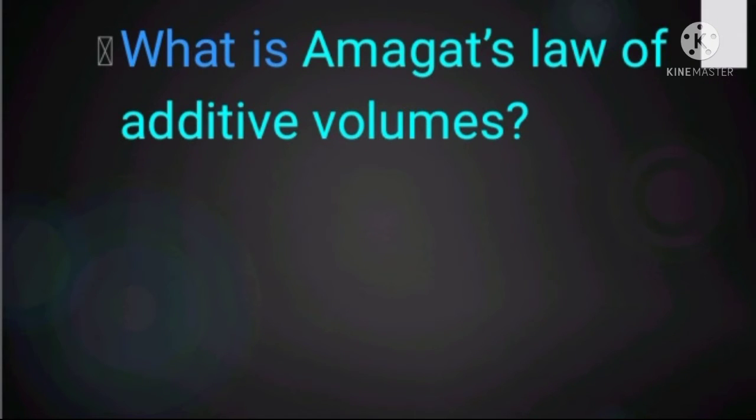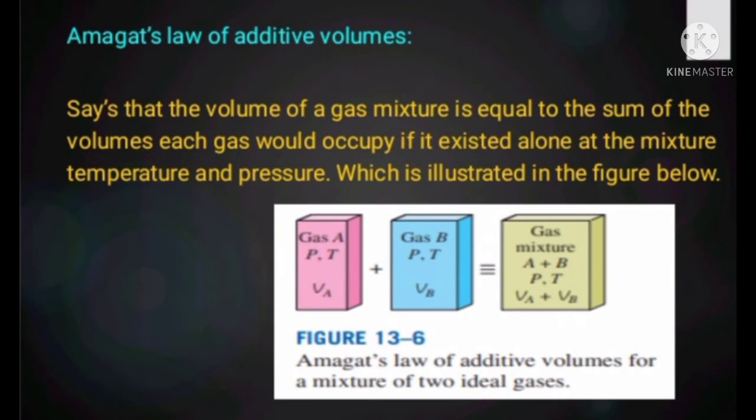The second PVT behavior model for mixtures is Amagat's law of additive volumes. What is Amagat's law of additive volumes? It says that the volume of a gas mixture is equal to the sum of the volumes each gas would occupy if it existed alone at the mixture's temperature and pressure, which is illustrated in the figure below.